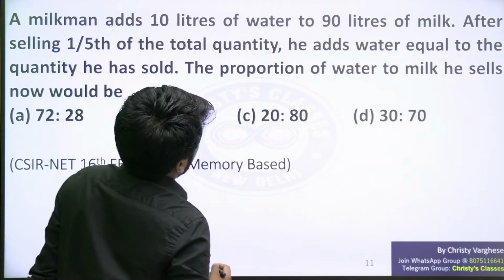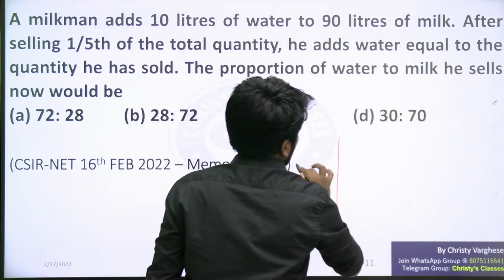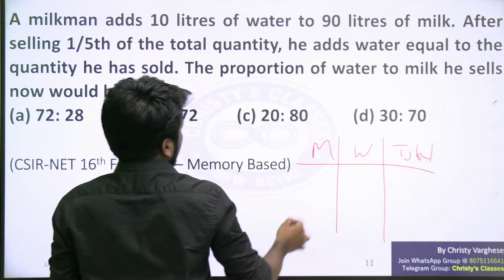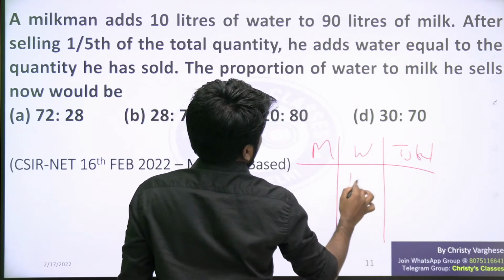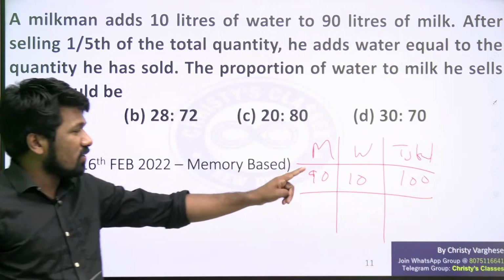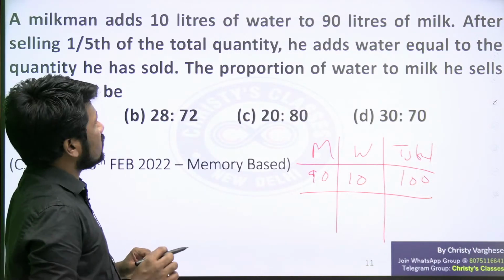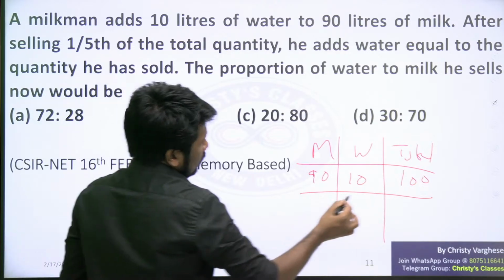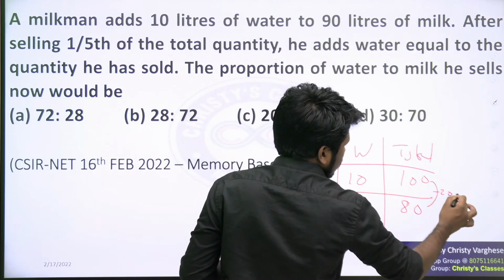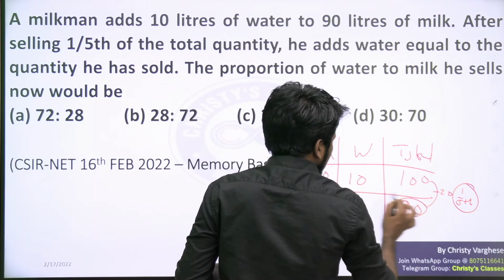So a milkman adds 10 liters of water to 90 liters of milk. Let's tabulate the data: milk, water and total. 90 liters of milk, 10 liters of water, so total 100 liters is there. Just one day before the exam I was discussing this same question, and it got repeated in yesterday's question paper. After selling 1/5 of the total quantity, 1/5 of 100 is 20 liters. That means 80 liters will be remaining now.